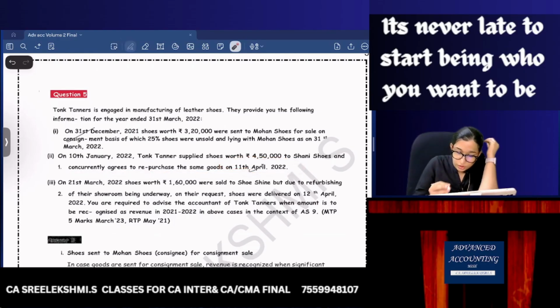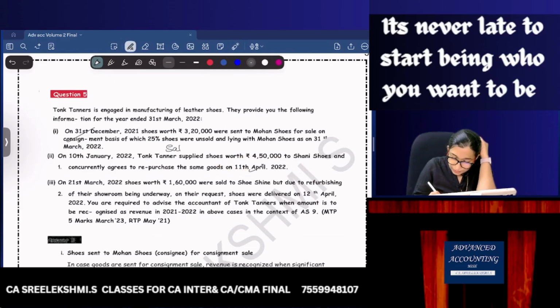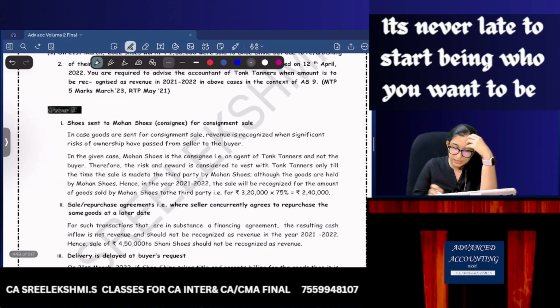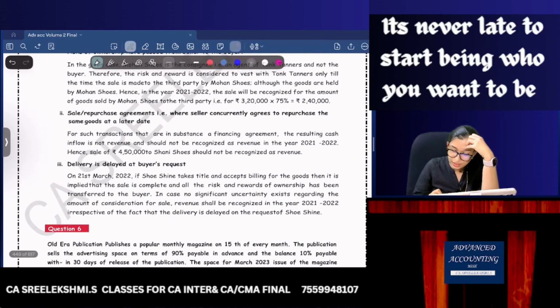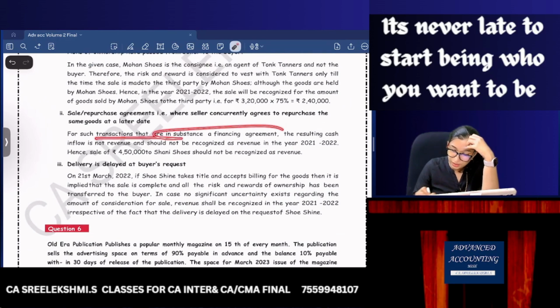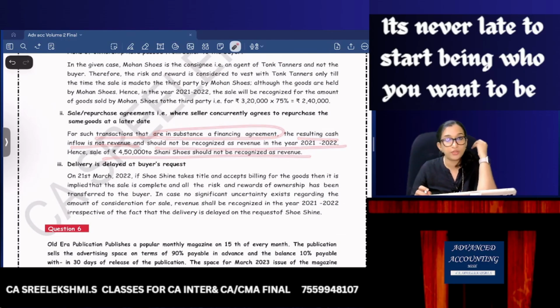Which means sale and repurchase. What is the treatment? For such transactions that are in substance a financing agreement, the resulting cash inflow is not revenue and should not be recognized as revenue. Rest is fine.